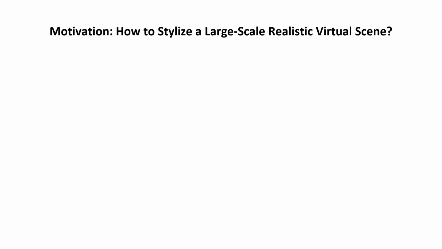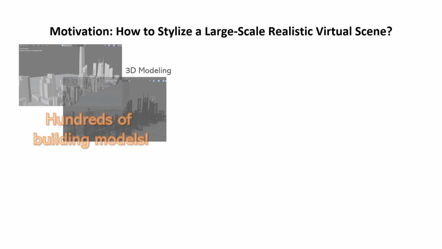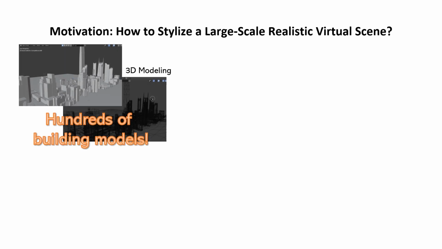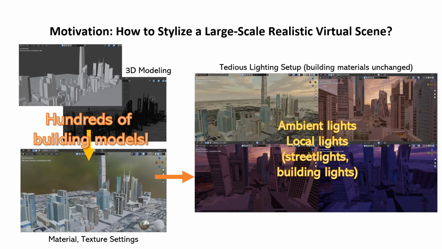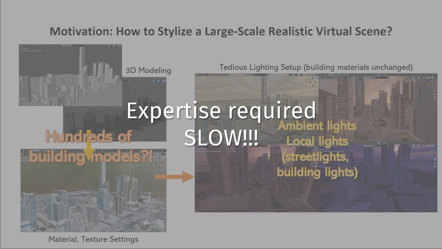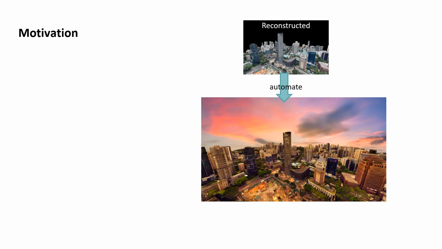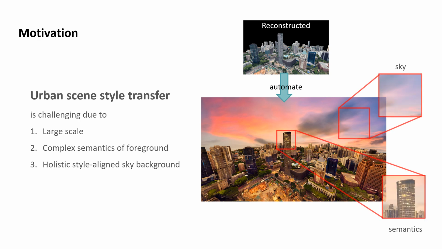So, how could we stylize a large-scale virtual urban scene? In a conventional way, we need to recruit an artist to model multiple 3D assets, and design and set up all the textures and materials. And finally, we also need to set up different lightings for the final rendering. The whole process is kind of tedious and really takes time. Therefore, we want to automate the process of stylization of a large urban reconstruction scene.